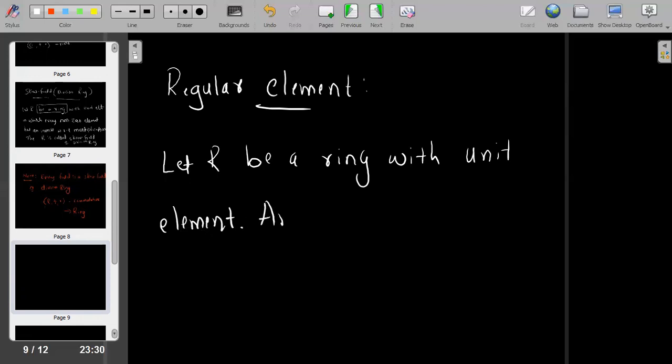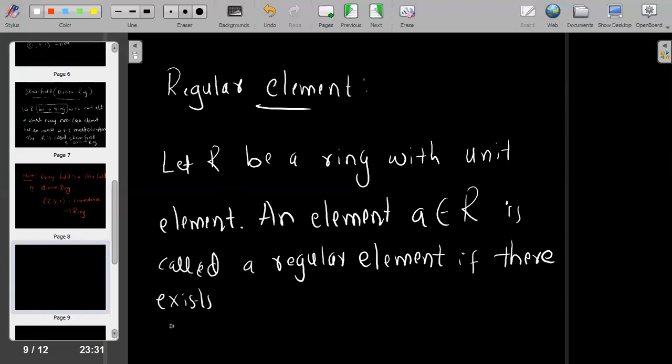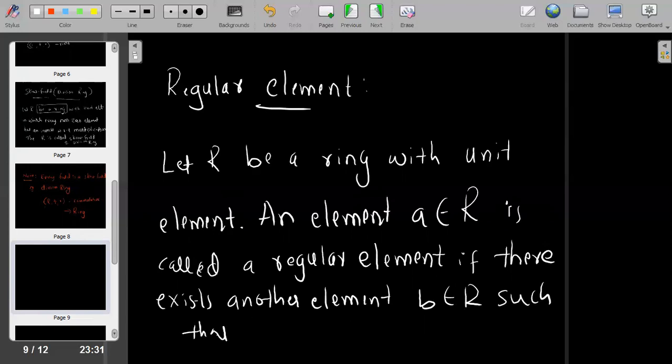An element, say A in R, is called a regular element, if there exists another element, say B in R, such that AB is equal to or BA is equal to 1. Okay, so this is the definition of a regular element.